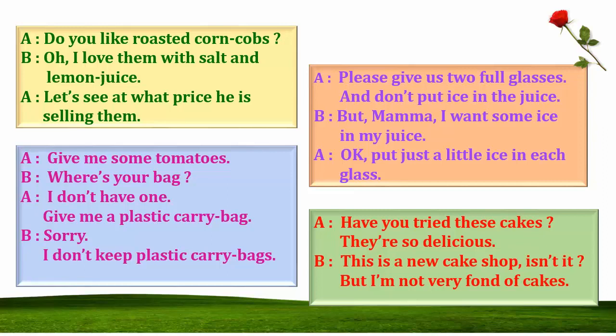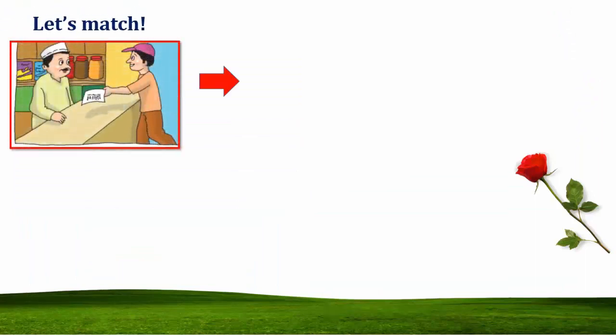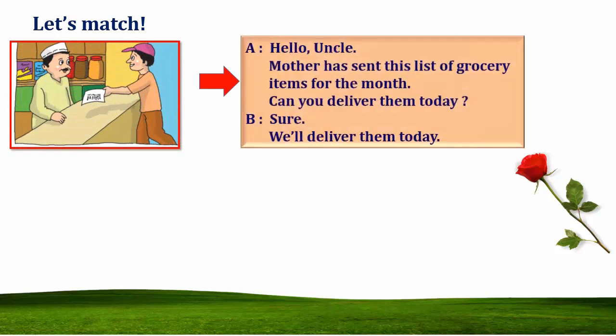So in this way we have seen the 8 pictures and we read 8 conversations or dialogues. So dear students, now we will match them. Okay, so let's see how we can match. This is the picture and the conversation is, hello uncle.